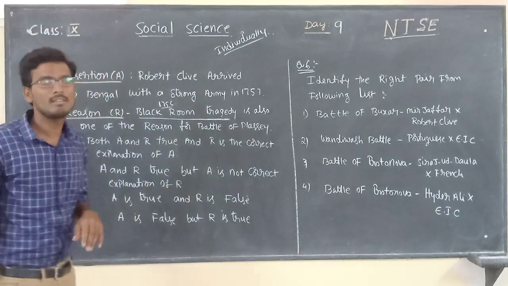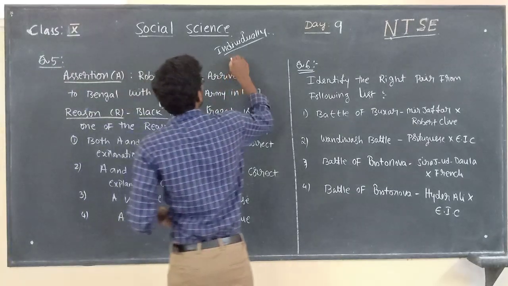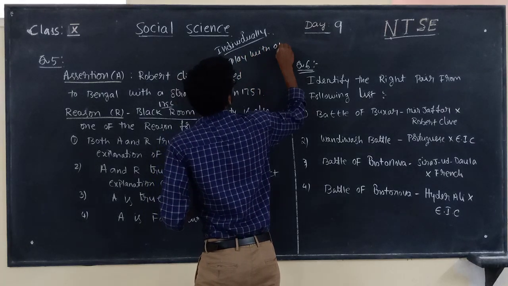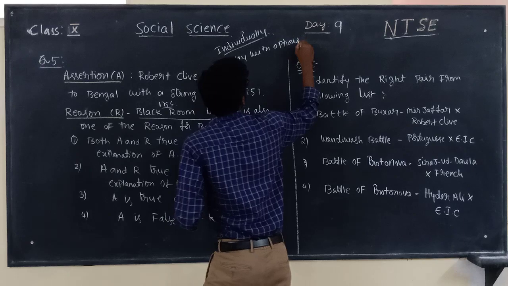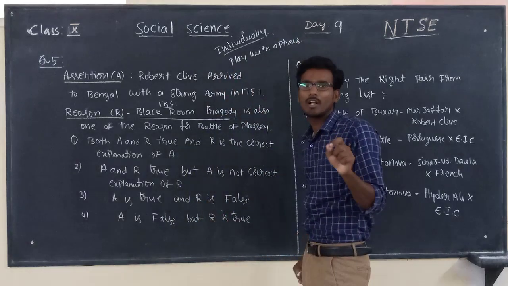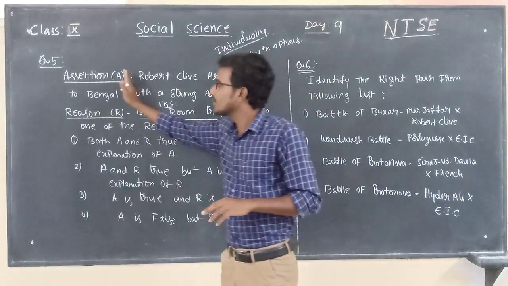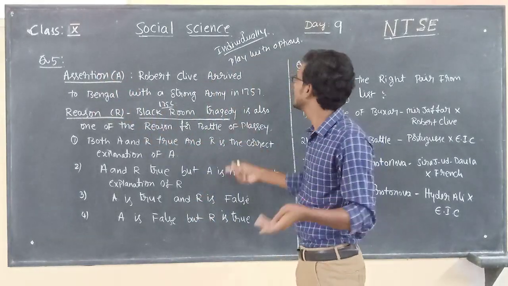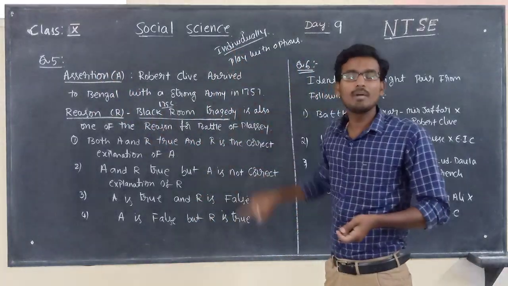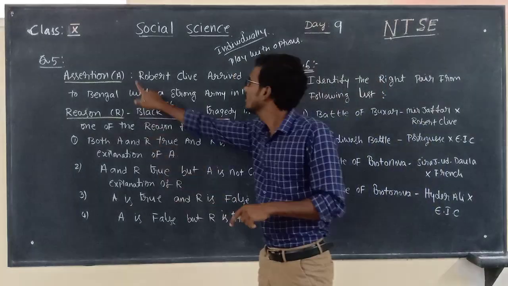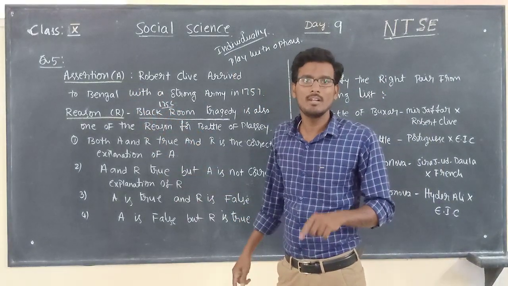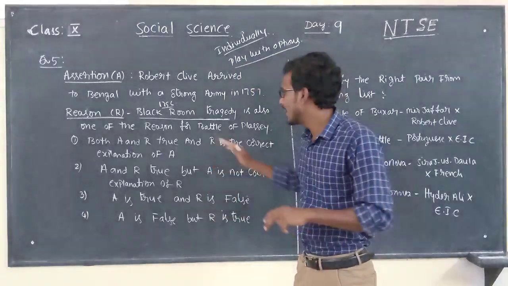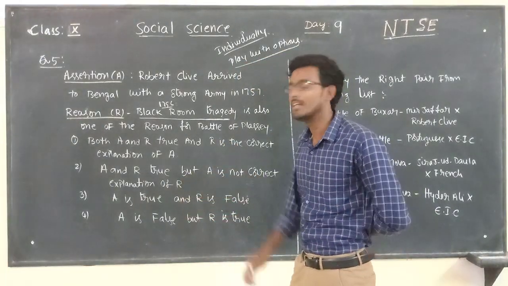The third step is to play with options. I hope you are clear with this question. First of all, we forgot about the difficult words, assertion and reasoning. The second step, we read the statements individually. What is the third step here? Play with options. Let us start with the options given here.